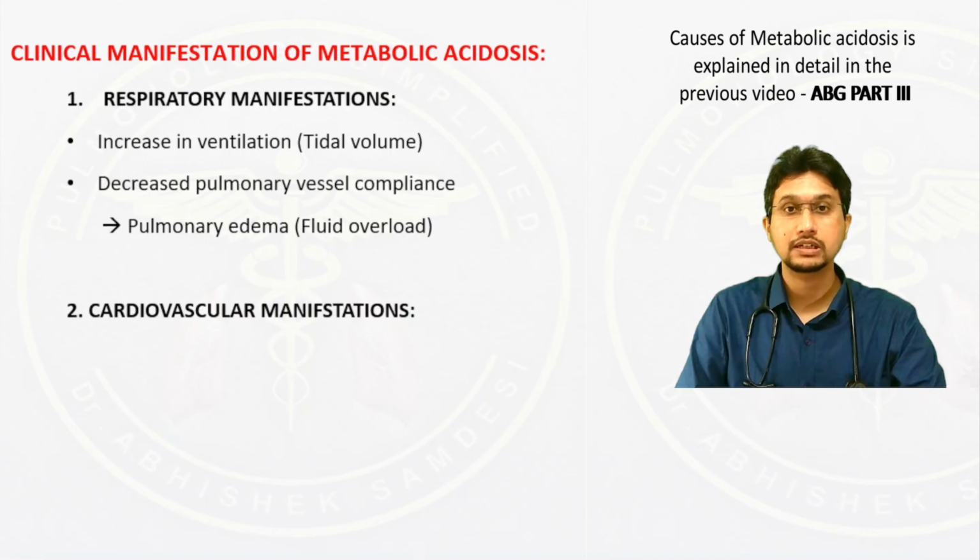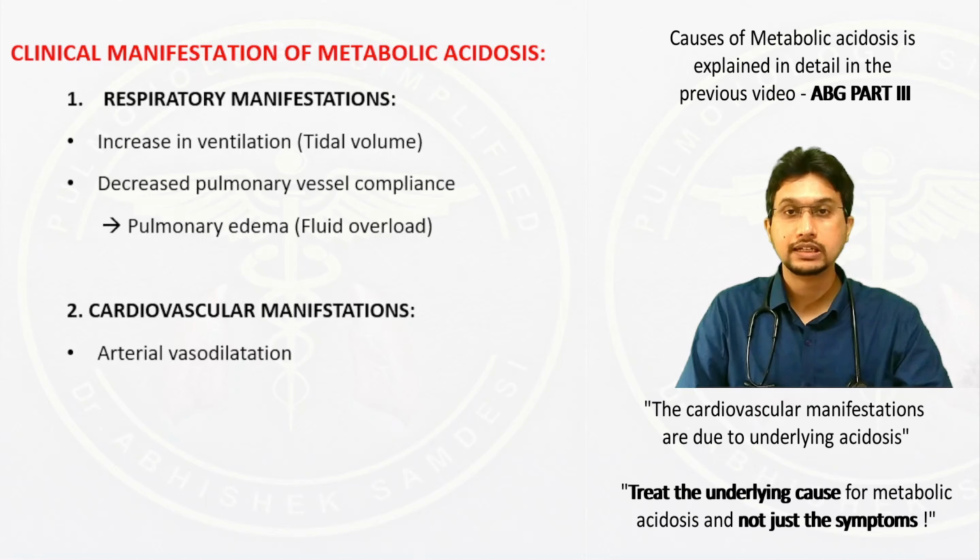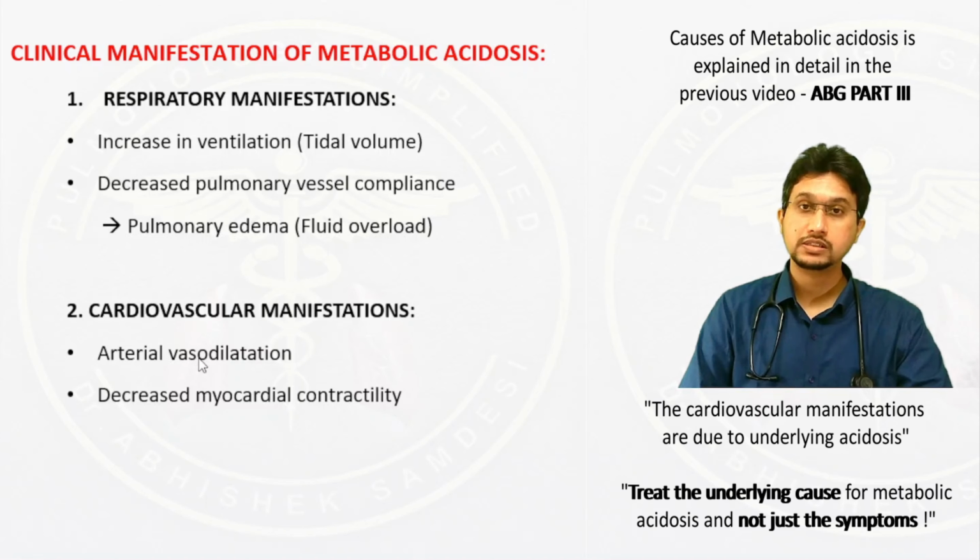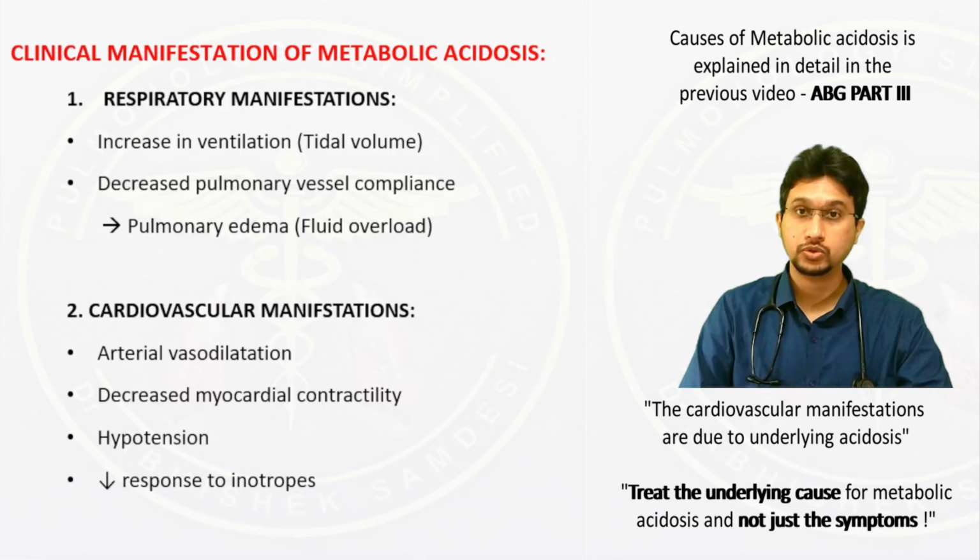Now let us discuss the cardiovascular manifestation of metabolic acidosis. What can we expect in a patient with metabolic acidosis on the heart? The first thing is whenever there is acidosis, it is going to cause vasodilatation. The second thing is it decreases the contractility of the heart. Because there is arterial vasodilatation and decreased cardiac contractility, what we can expect is hypotension. The other effect that metabolic acidosis has on the heart is decreased response to inotropes.